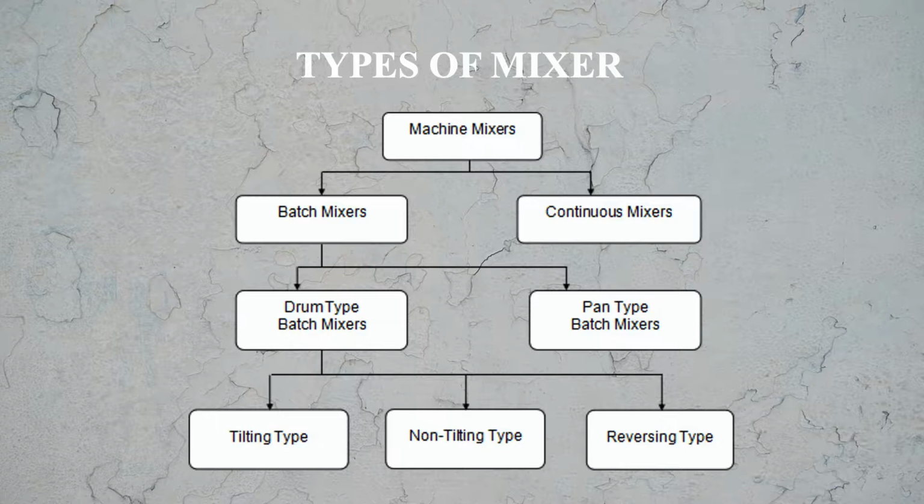So let us see the overall classification of machine mixers. As I told you earlier also, from this flow chart you can see that machine mixers are classified as batch mixers and continuous mixers. Batch mixers again classified as drum type and pan type. Then drum type again classified as tilting type, non-tilting type and reverse type. So this is the broad classification of the machine mixer.